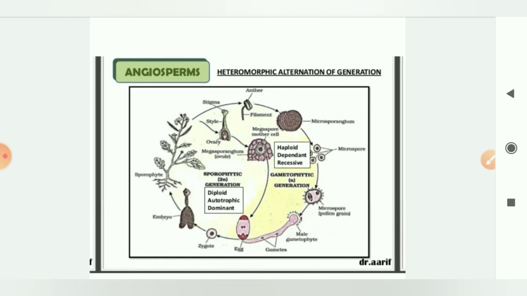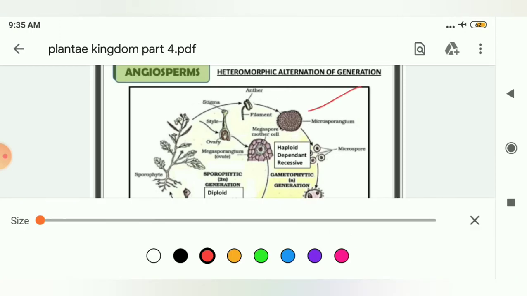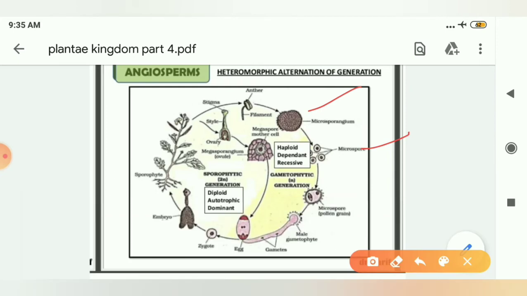Then further you can see that the anther contains microsporangium. Yes or no? These microsporangia contain microspore mother cells. These will form microspores, and these microspores will divide into 4 pollen grains. These 4 pollen grains, students, will be deposited on the stigma, where they will fuse with the egg.